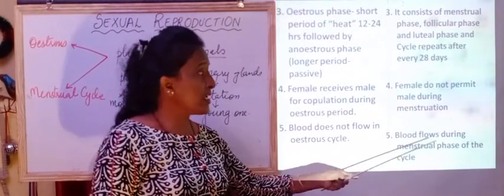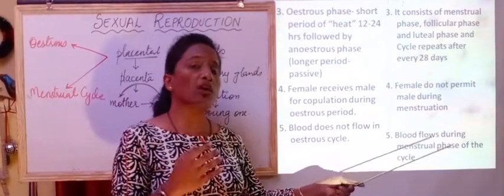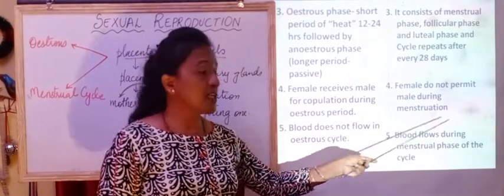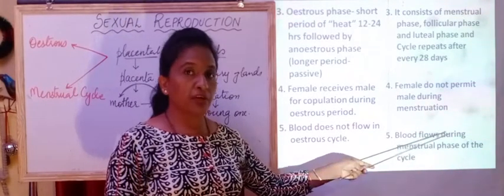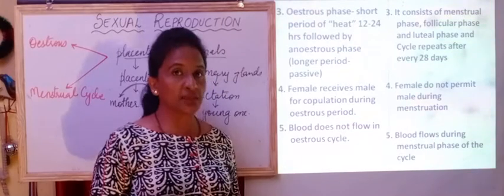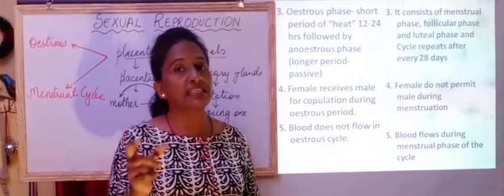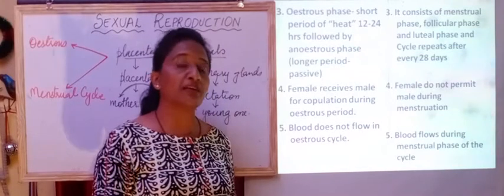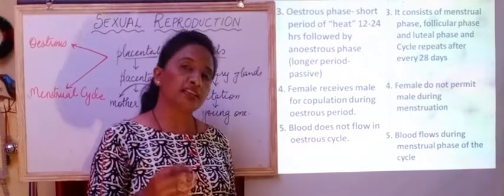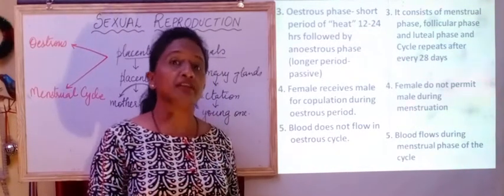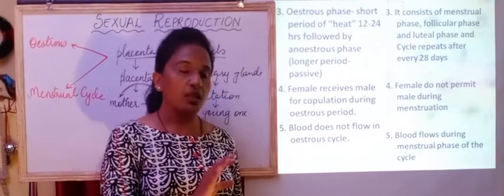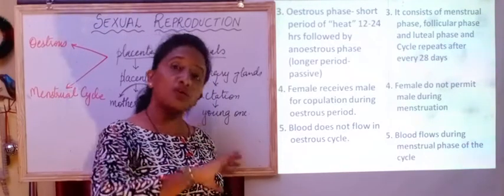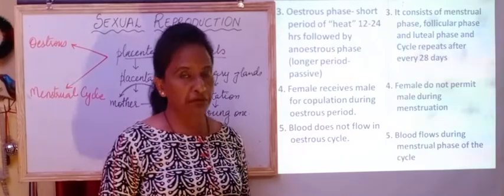Those animals we call seasonal breeders, whereas continuous breeders, for example humans or apes, don't require any season as such. Since the menstrual cycle occurs after every 28 days, they are reproductively active throughout the year, or throughout the reproductive phase.